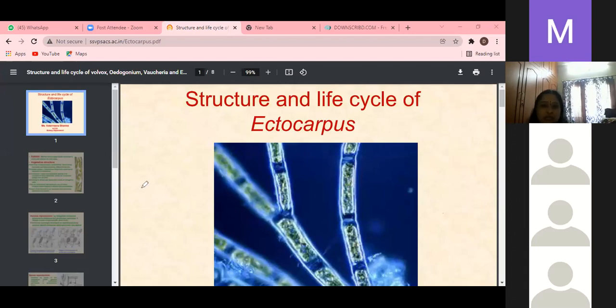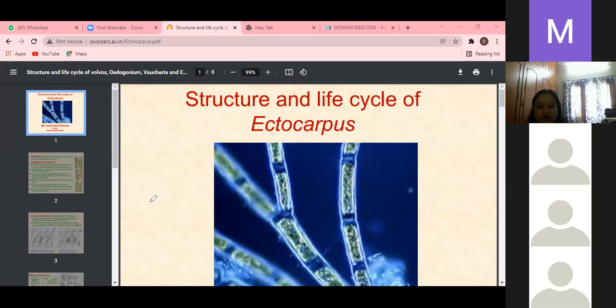See, in Ectocarpus this is called the prostrate system, or what is the meaning? Creeping system. Prostrate system or creeping system. This one is called the erect system. Yes or no, girls? This prostrate system grows by apical growth, and the projecting system, projecting meaning erect system. These two, projecting and prostrate, both systems show a very great diversity.